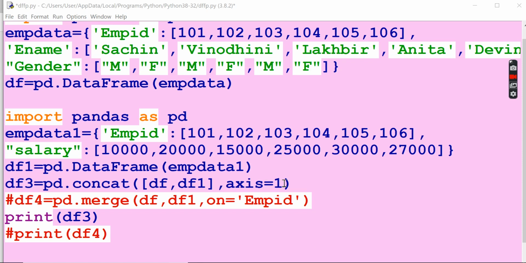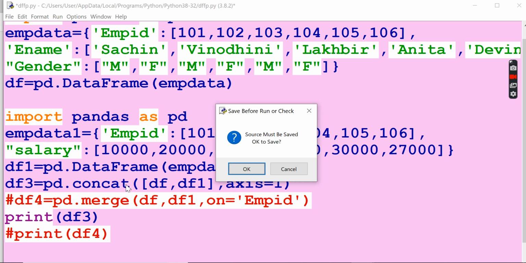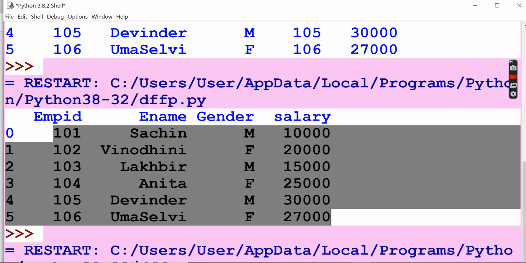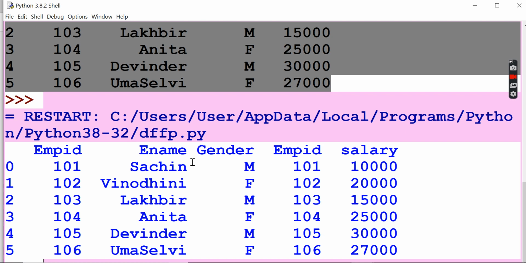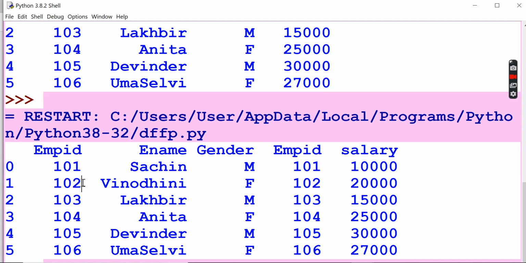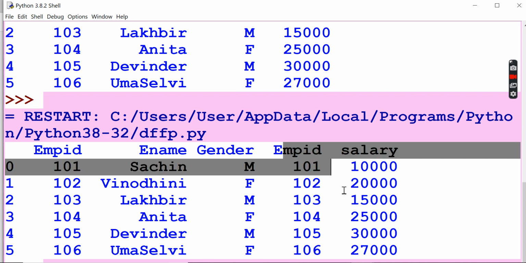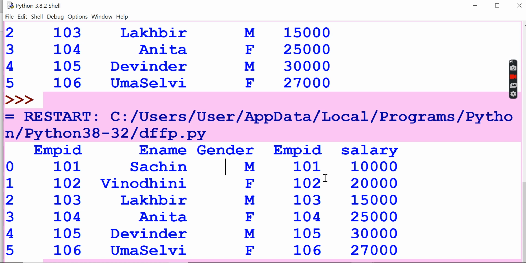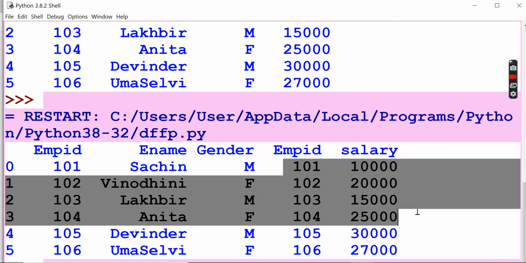So if axis 1 is passed, column wise both the things will be concatenated, so that if you see this output you could understand that, right? Column wise means these are all df1, the first one, then these are all df2, the next one. You kept it like that, so these are all the things taken from this one without checking any condition. It's just joining both the rows and columns of the particular df, right?